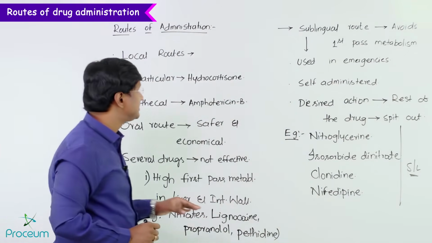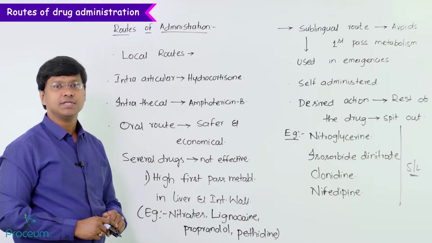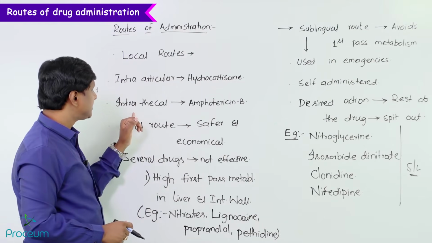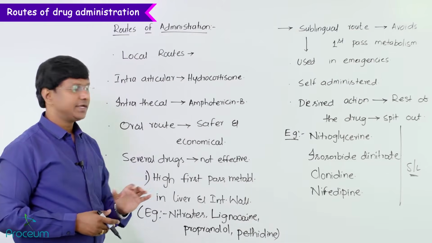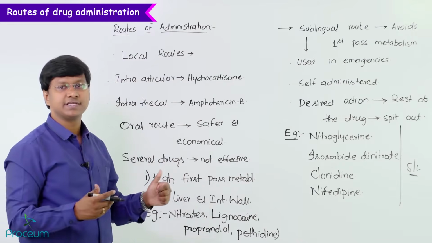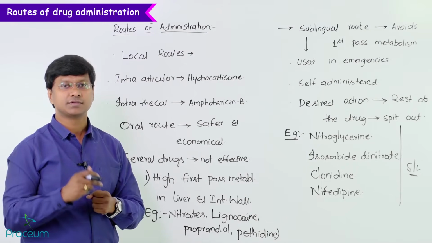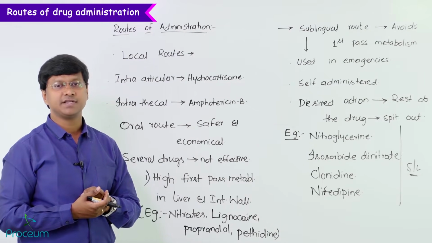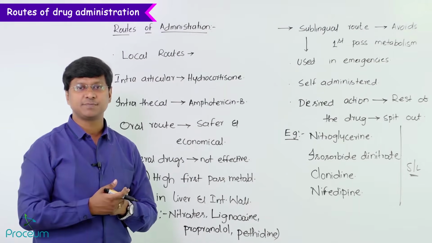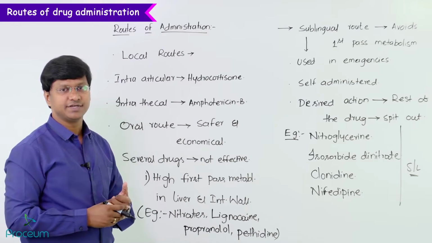Alright, so let me shortly revise up to here. Continuing with the routes of administration, the local routes: the drug administered via the intra-articular route is hydrocortisone, whereas the intrathecal route is amphotericin B. And the oral route: its advantage is that it is safer and economical, but several drugs are not effective by this route because they undergo high first pass metabolism in the liver and intestinal wall. The examples include nitrates, lignocaine, propranolol, and pethidine.